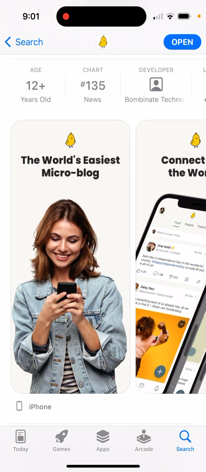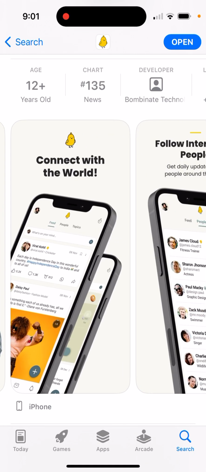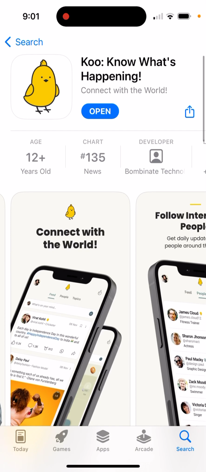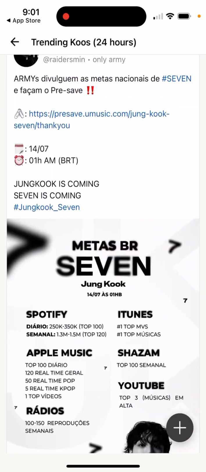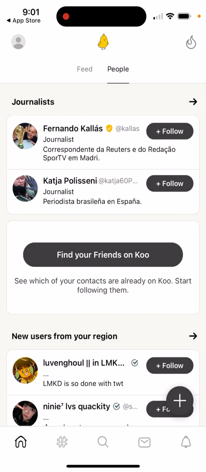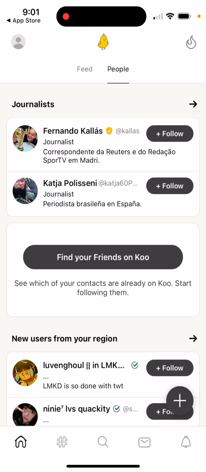It's not as popular as Mastodon, Bluesky, or even Truth Social or something like that, but it's also getting some traction. This app has been here for a while, but it still works. There are some niche communities, so you can just sign up easily with your Google or Apple account. Then this is how it looks. So very similar to Twitter.